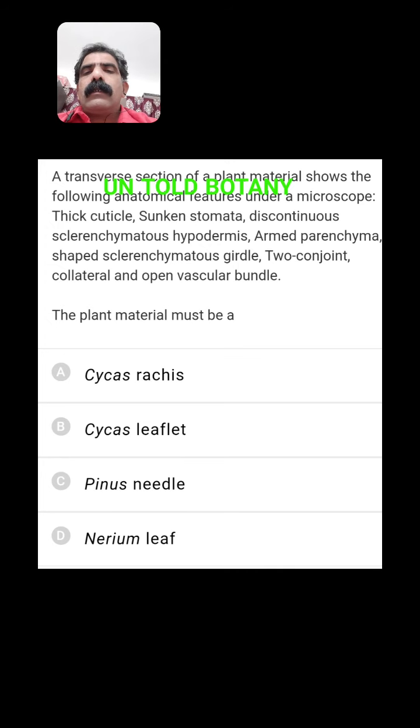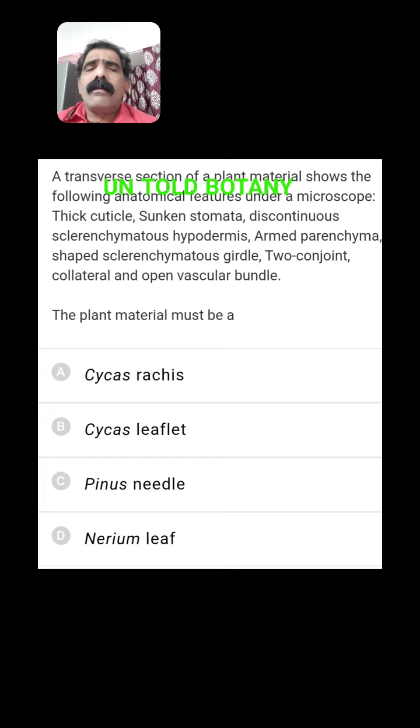A transverse section of a plant material shows the following anatomical features under the microscope: thick cuticle, sunken stomata, discontinuous sclerenchymatous hypodermis, and armed parenchyma, sclerenchymatous girdle, and two conjoint collateral open type vascular bundles.